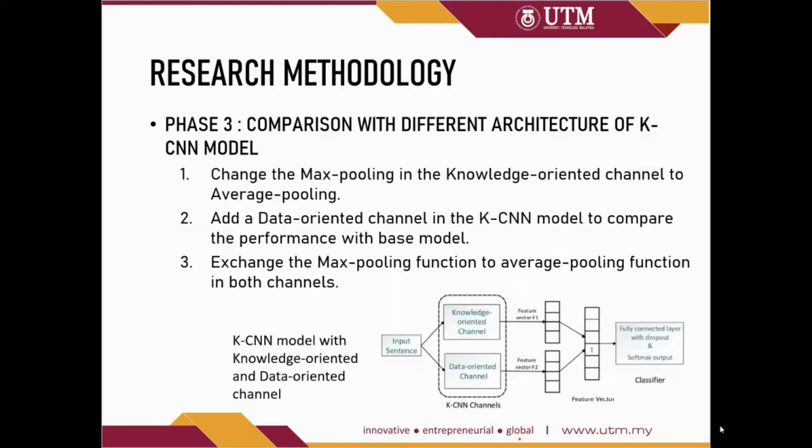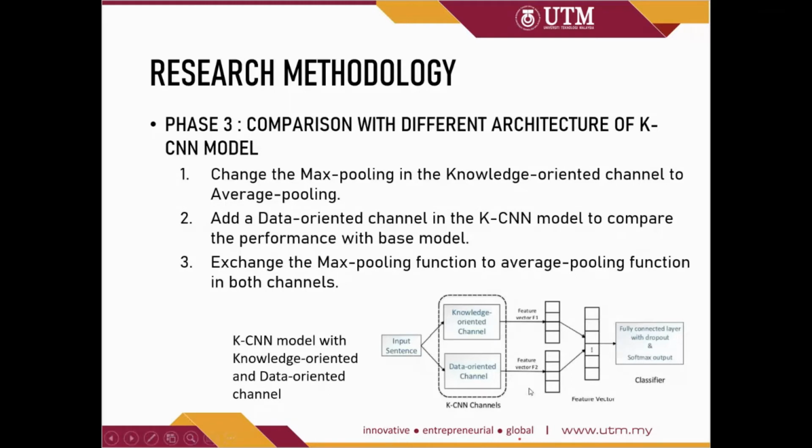Next, a data-oriented channel is added into the KCNN model to compare the performance with the base model. Here, the data-oriented channel is able to capture the position information, and it takes the whole sentence as the data input. The picture below shows the architecture of the KCNN model that contains the knowledge-oriented channel and also the data-oriented channel.